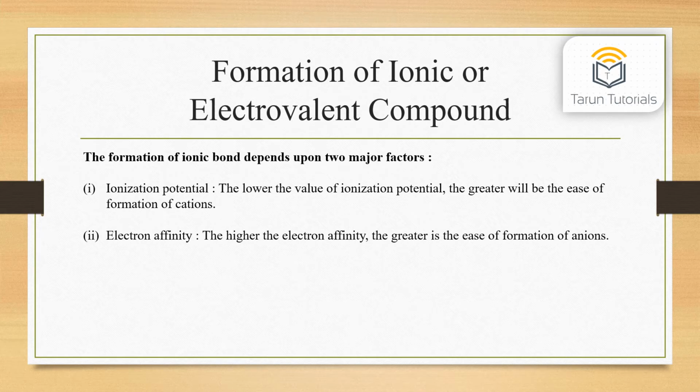Formation of ionic or electrovalent compound. The formation of ionic bond depends upon two major factors. First, ionization potential. The lower the value of ionization potential, the greater will be the ease of formation of cations. Second, electron affinity. The higher the electron affinity, the greater is the ease of formation of anions.